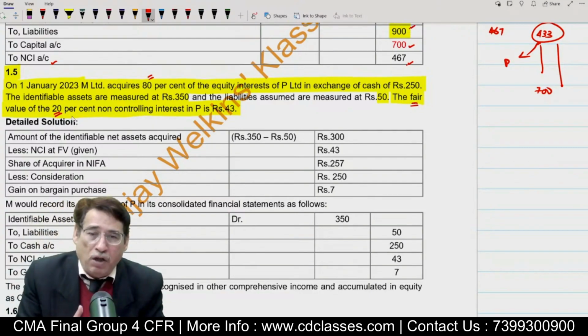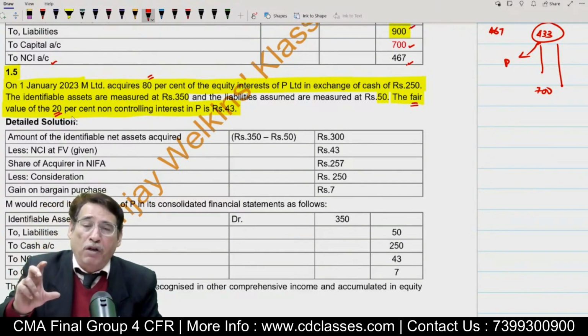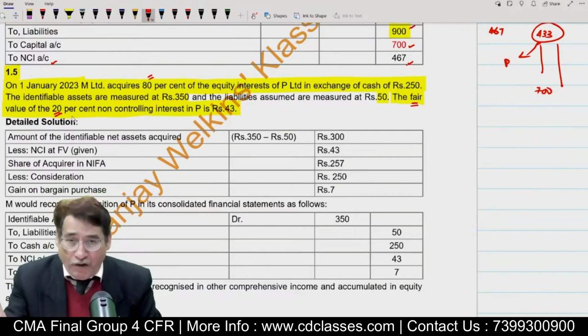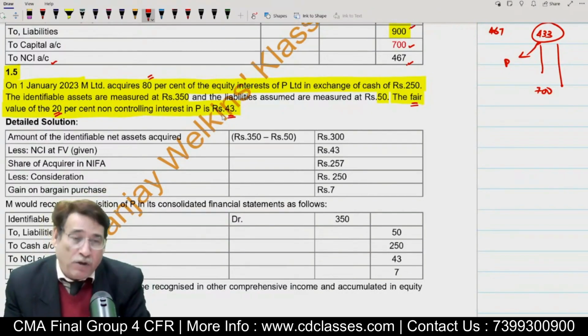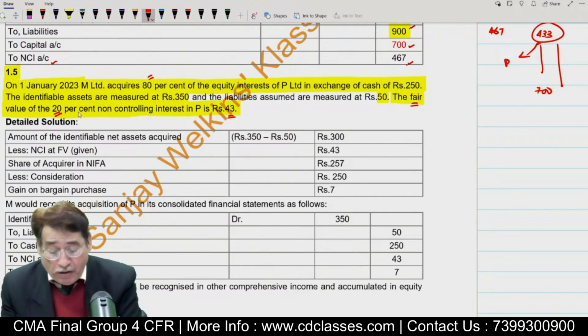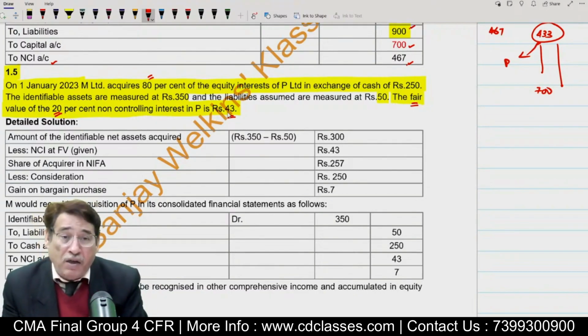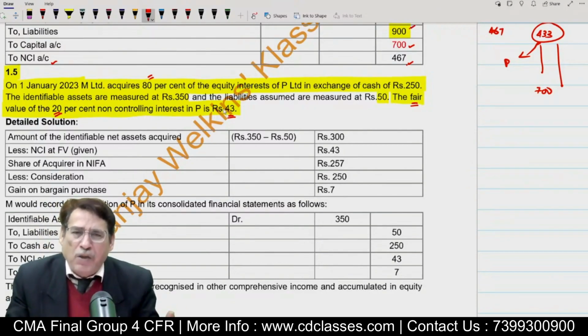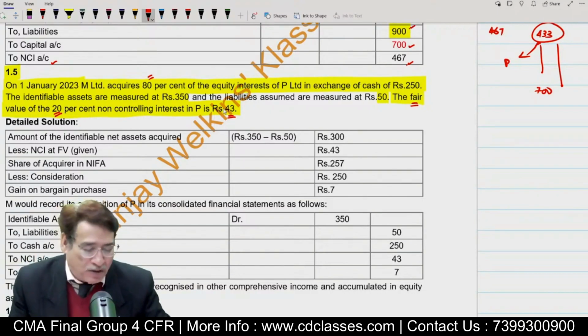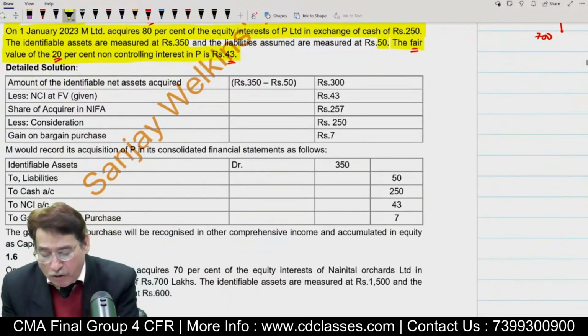What the student actually presumes is that they have to find the NCI at fair value. Without going further, the value is already given to you. It is given that fair value of 20% non-controlling interest is 43. So you need not do anything in this particular case because fair value of NCI is already available. There is no point in unnecessarily computing the fair value of NCI in this case. So you can easily manage this question on your own.